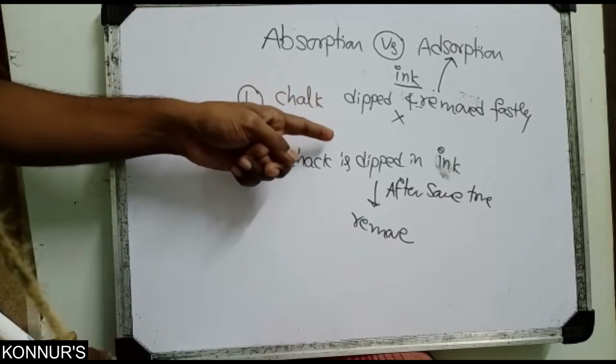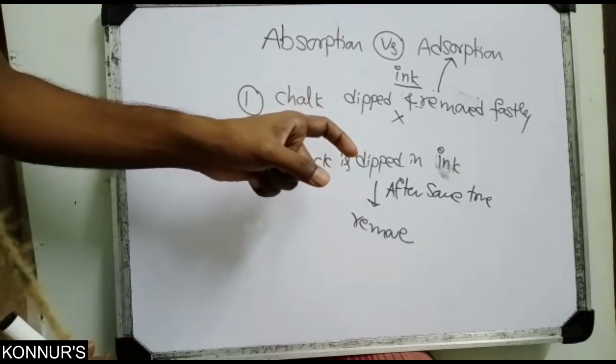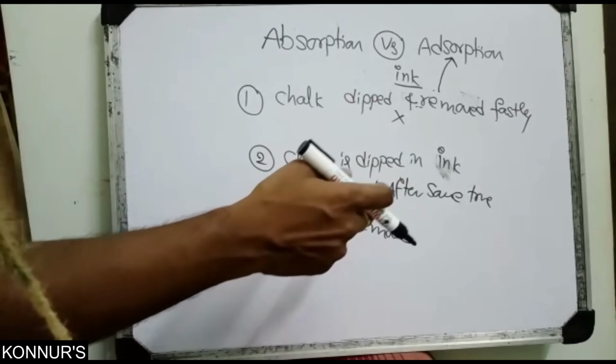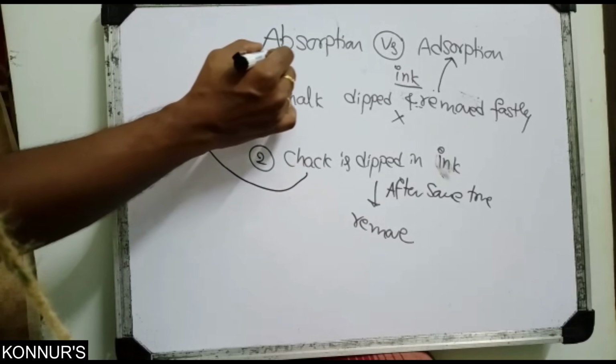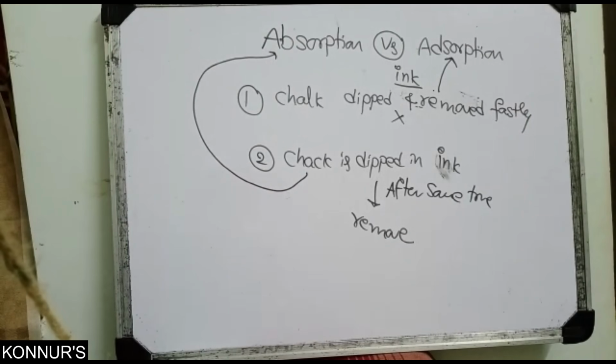The ink is taken up not only on the covered surface but also goes inside. This indicates absorption. That is the best example with chalk.